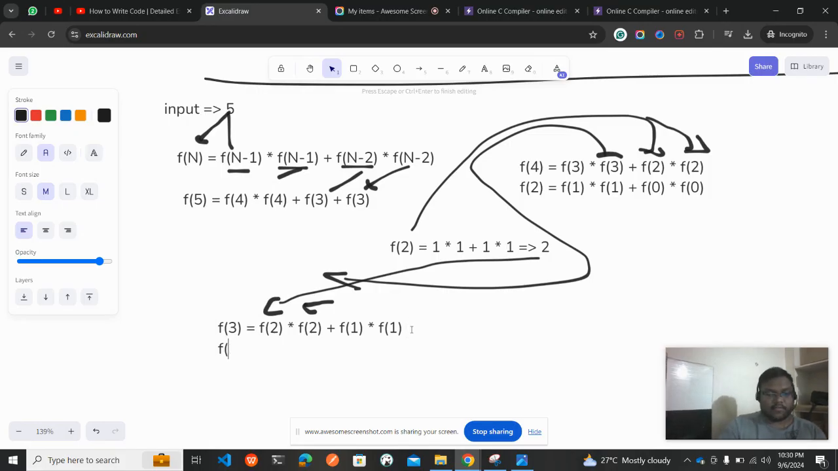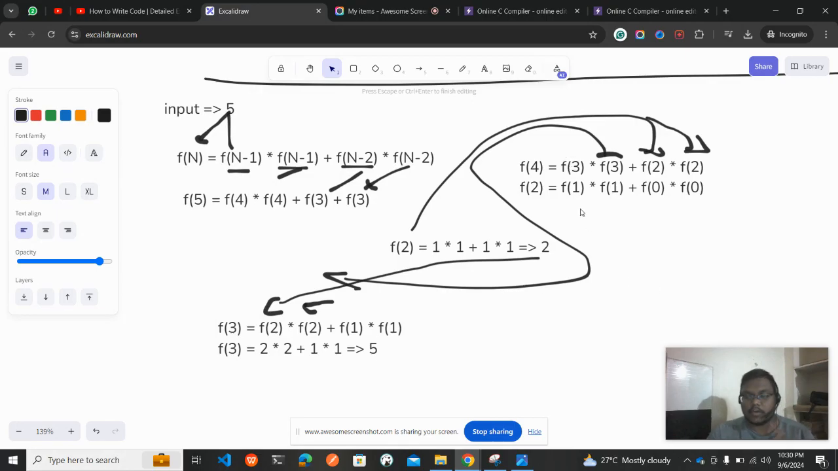So let me write f of 3. F of 3 is nothing but f of 2, which is 2, star 2, plus f of 1, which is 1, star 1. That indirectly refers to 2 into 2 is 4, plus 1 into 1 is 1, which means 5. For f of 3 we got the result as 5.